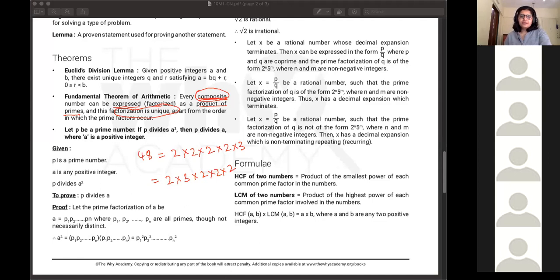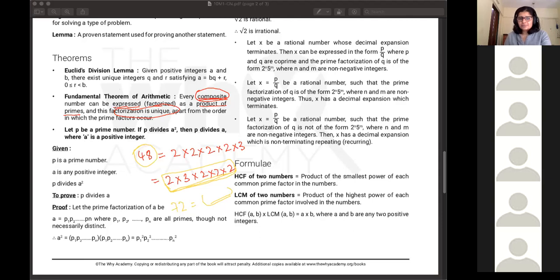The reason is that all the factors that I have, if you take these particular factors in any order, will always be the factorization of 48. If I change the number 48 to 72, then the prime factorization of 72 is going to be different, and it's going to belong only to 72. So every composite number has its own unique prime factorization.